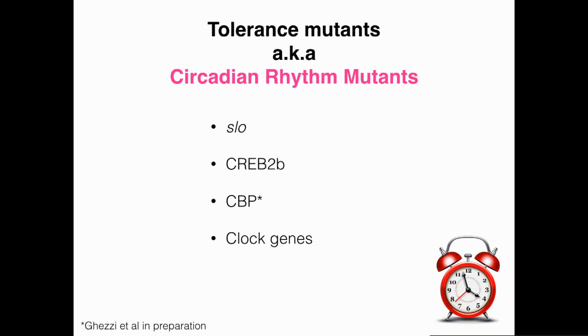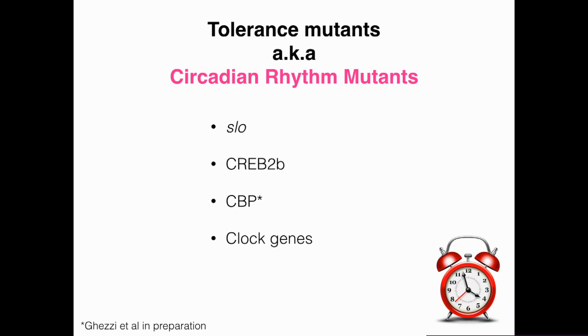Now, one of the other things that we noticed was a lot of the genes that we call tolerance mutants are also well known as circadian rhythm mutants. And this includes the slow gene, the BK channel, CREB, CBP, which I haven't shown you the data for, but we've worked on, and various clock genes that we've shown that clock, timeless, and cycle all interfere with the acquisition of tolerance.